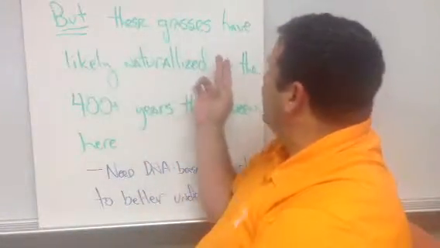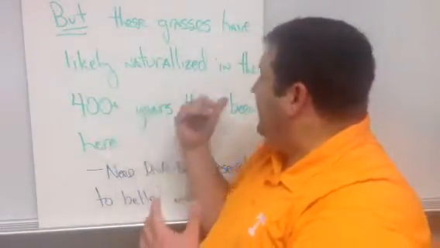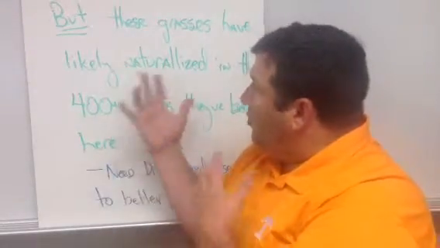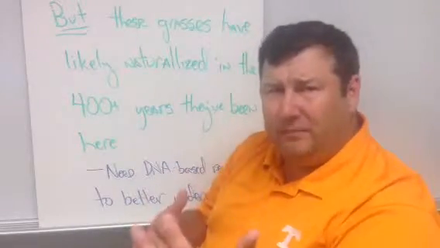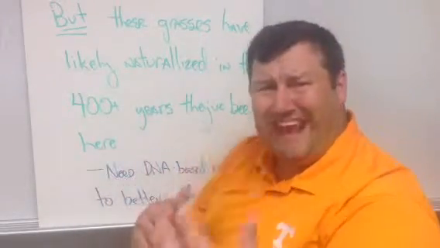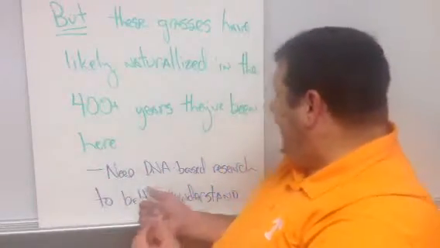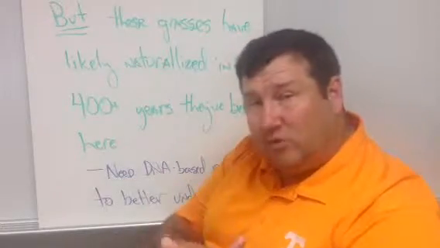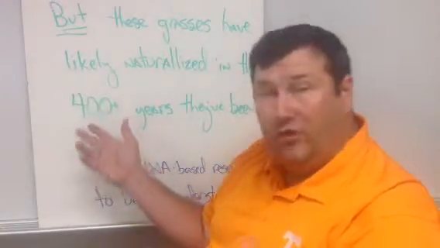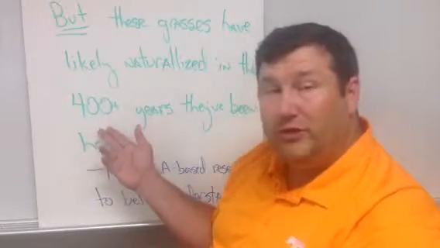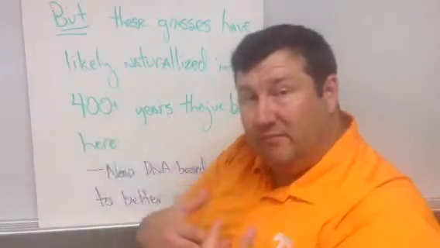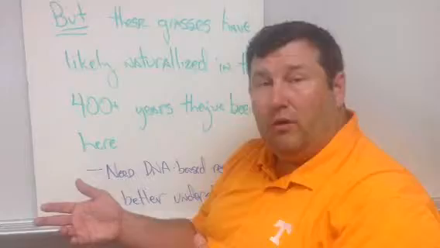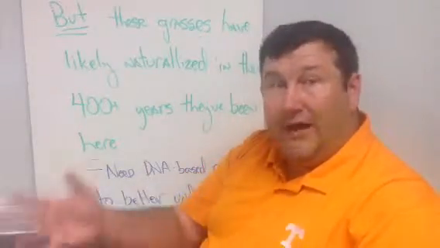But these grasses have likely naturalized in the 400 plus years that they've been here in the New World. And in order to better understand, as we talked about in previous lectures about naturalization and native grasses and so on, we need to have much more DNA-based research to better understand what grasses were naturalized and how long ago they've been naturalized. Did it happen in the 400 years or so that humans have been moving here from Europe? Or did it happen prior to that, over, say, the Bering Land Bridge, or from Laurasia or Gondwana?